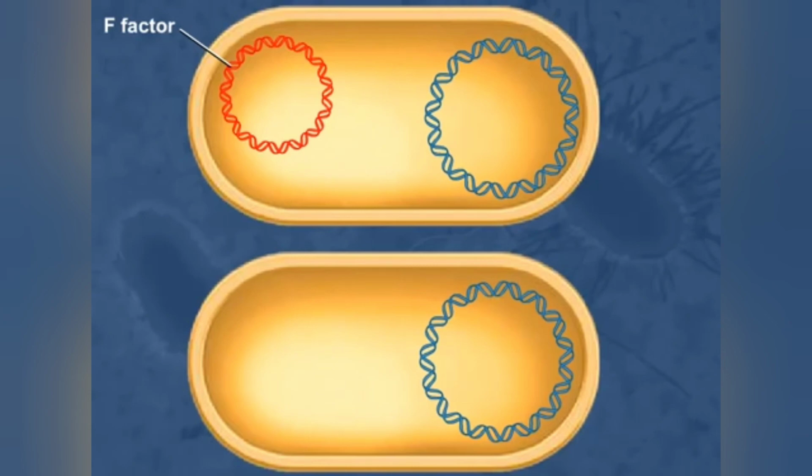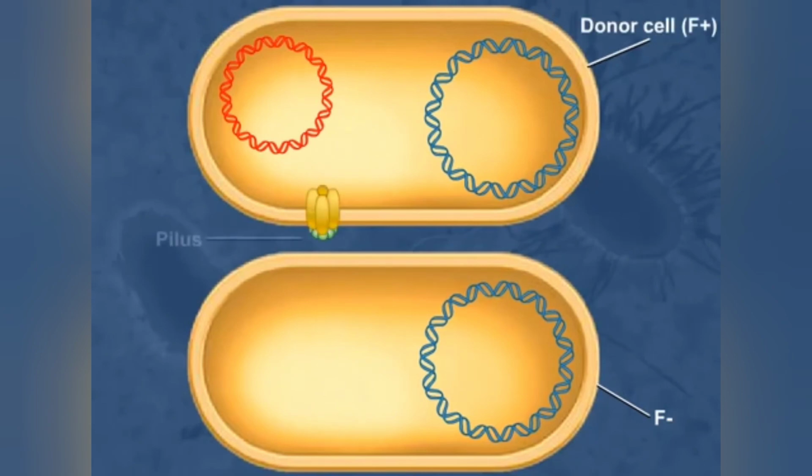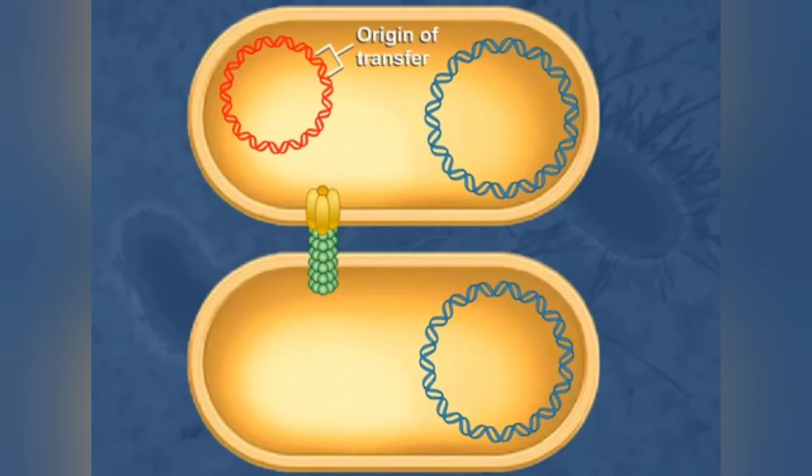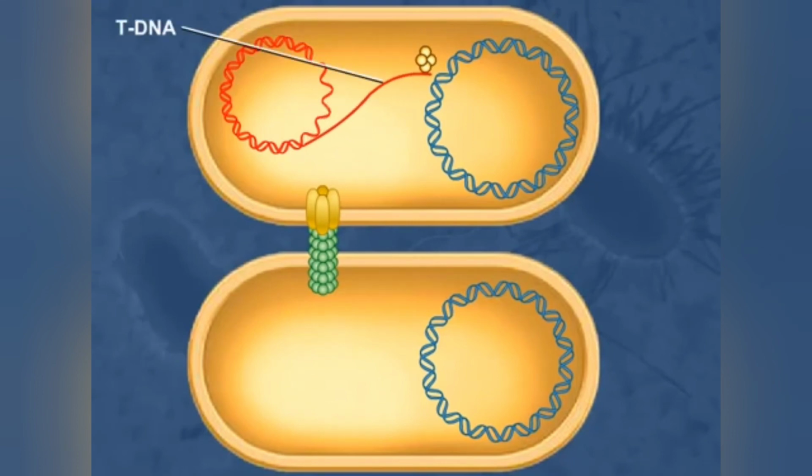Strains of bacteria containing the F factor are called F+. Those without it are called F-. An F+ cell, or donor, produces a structure called a pilus to connect with another recipient cell. To begin conjugation, the F factor is cut at a specific region called the origin of transfer by a protein assembly called the relaxosome, which associates with the strand to be transferred, or the tDNA strand.